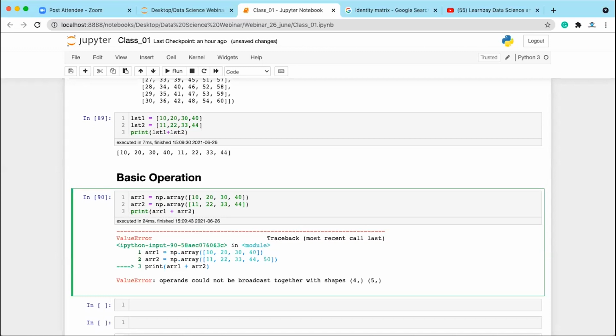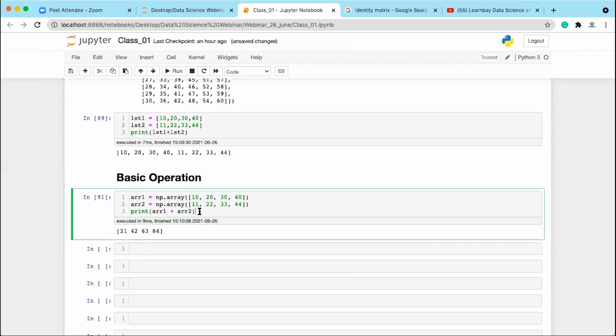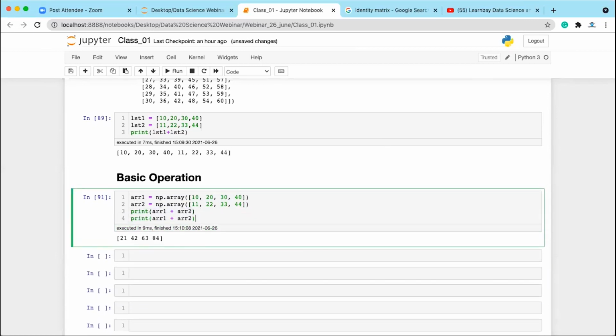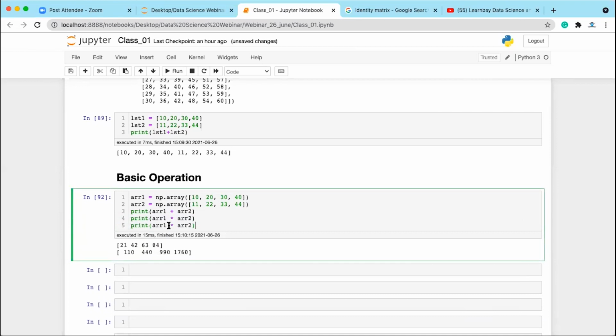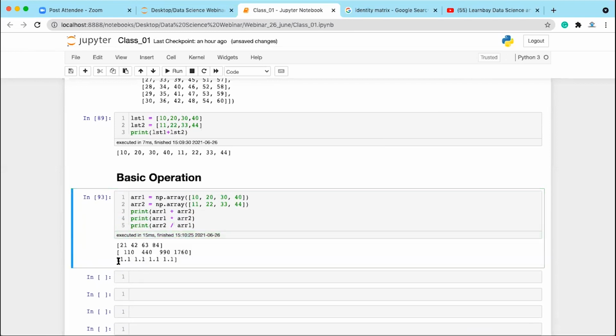Fine. We have taken two arrays, and you can see that when you perform the addition operation, it adds the arrays element-wise. You can add the arrays, or you can multiply. When you do the multiplication of the arrays, it does element-by-element multiplication. If you do the division of the arrays, let's say array2 by array1, and you write a single slash, it is going to divide array2 by array1. Yes, I'll be coming to that.